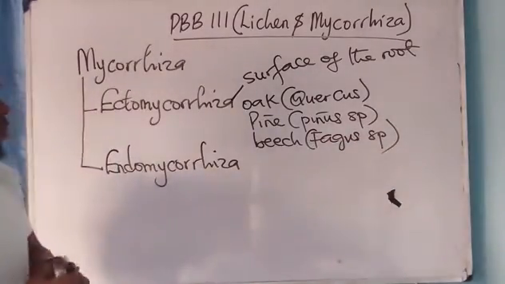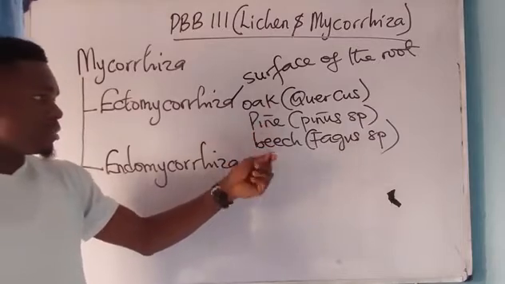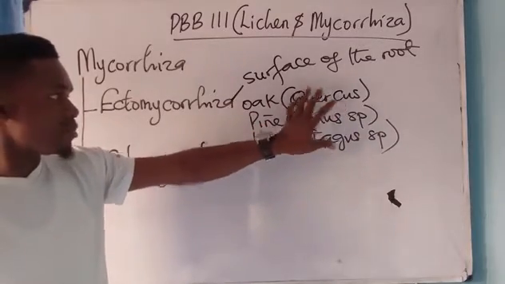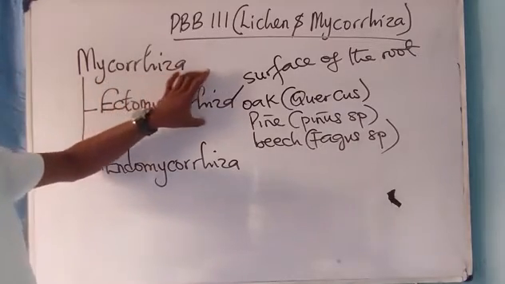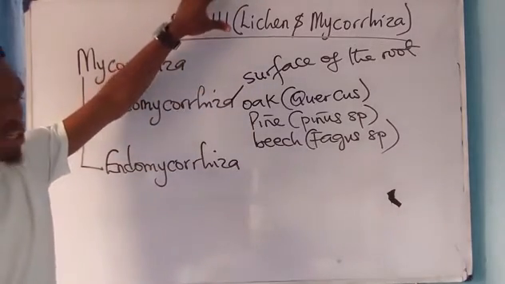Now, oak, pine, beech are examples of plants that possess what? An ectomycorrhiza association with what? Fungus. Take note of that.